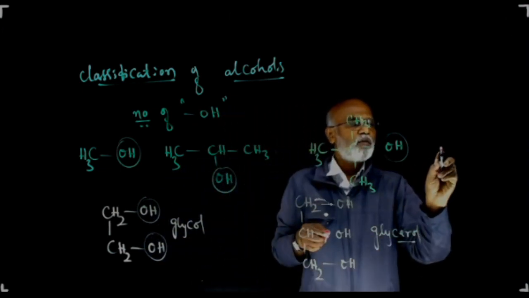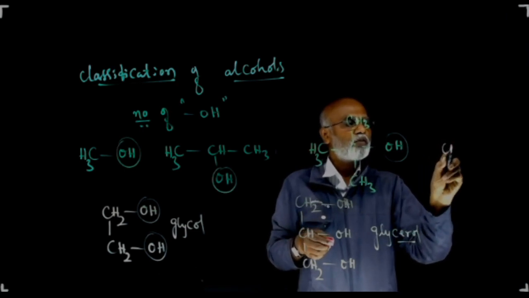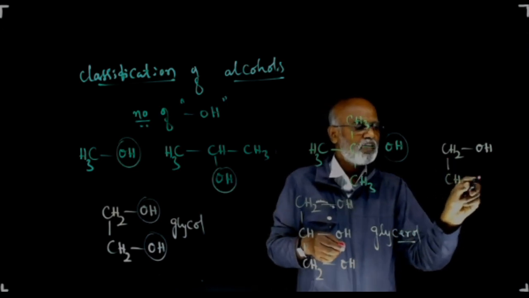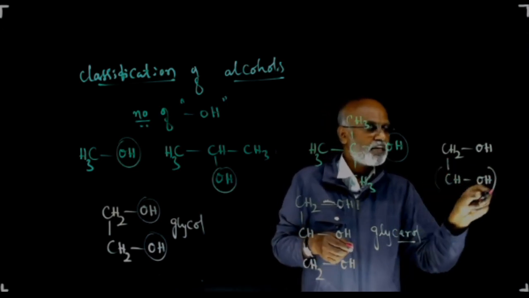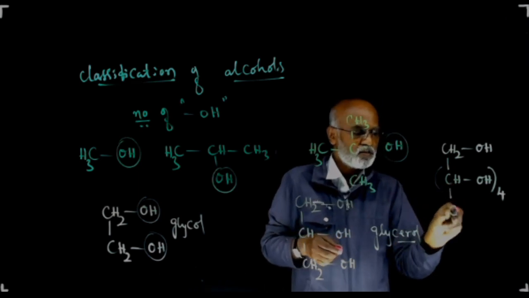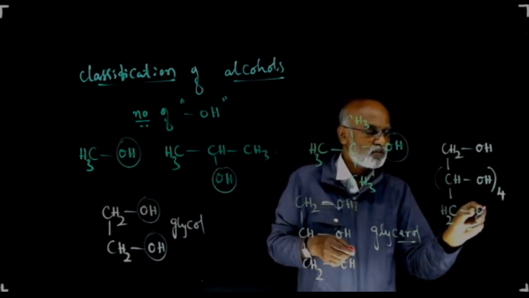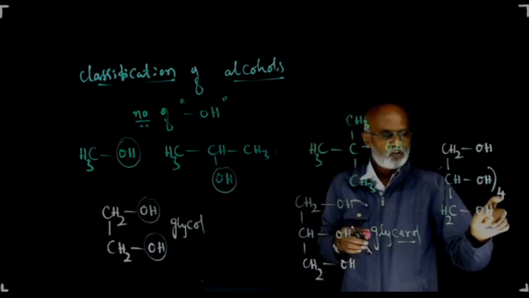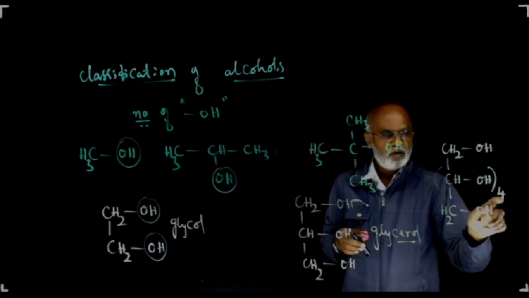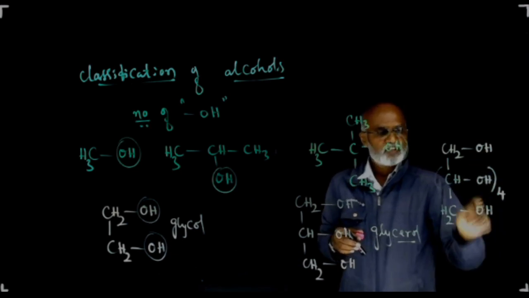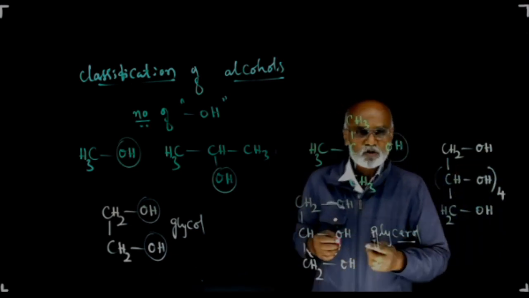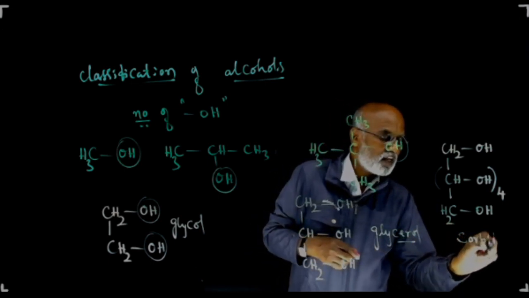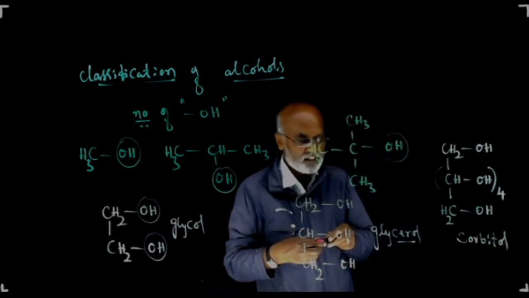Look here, now let me give you one more molecule. This is CH2OH, CHOH four times, and this is CH2OH. Look, count the OH groups here, there are 4 OH groups, 4 plus 1, 5 plus 1, 6. So the one which contains more than 3 OH groups is called polyhydric alcohol, where the name of the molecule is sorbitol.